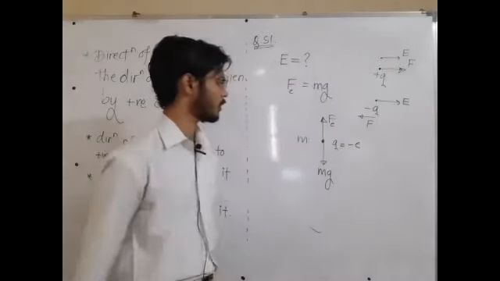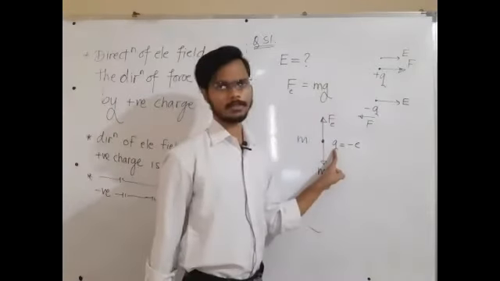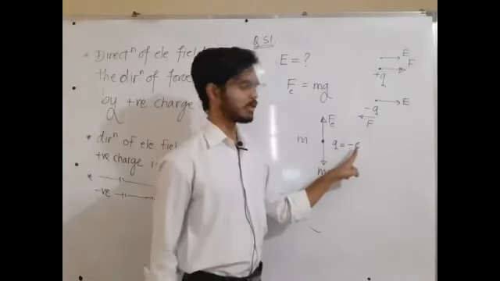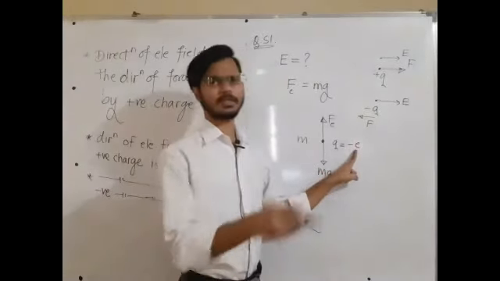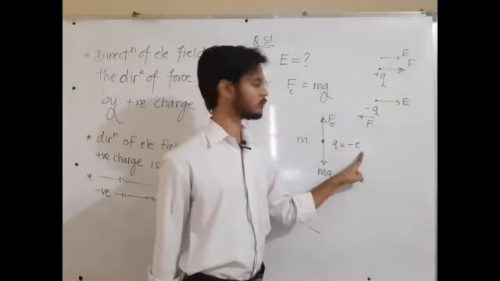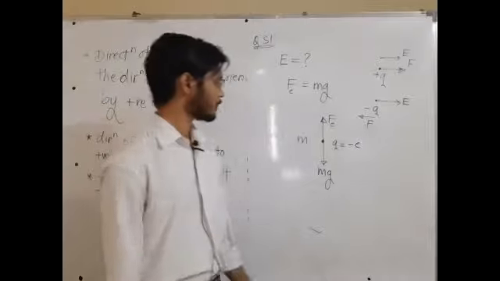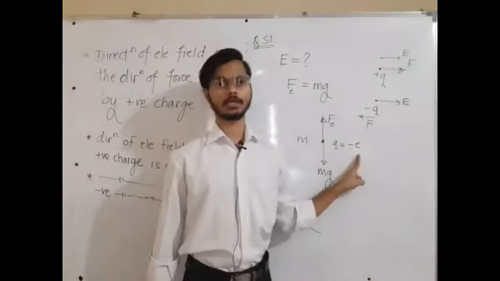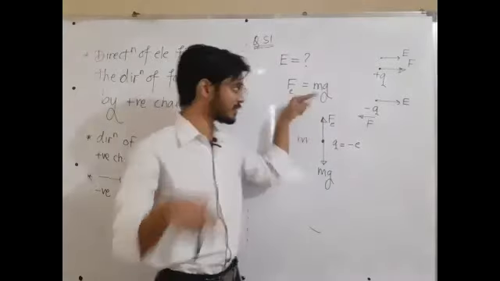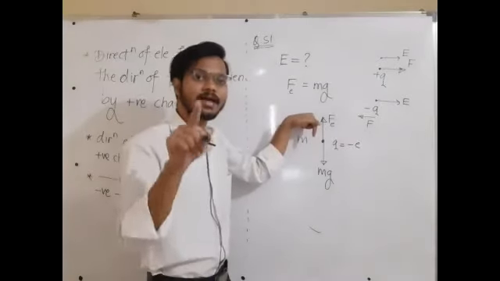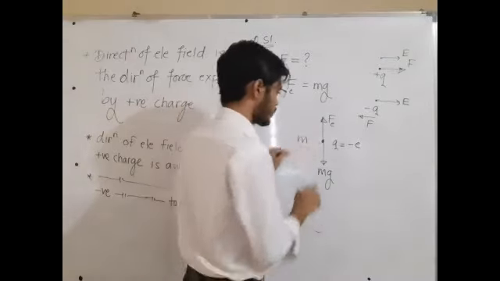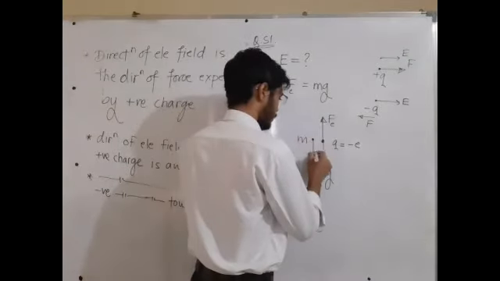Now this is an electron. This electron has negative charge, minus e, where e is just a number, 1.6 into 10 raised to minus 19. Minus 1.6 into 10 raised to minus 19 coulomb is the charge on the electron. Electron is a negative charge, and it is experiencing upward force. It means if we place a positive charge, it will experience downward force, and the direction of force experienced by a positive charge is the direction of the electric field. So at this point, the electric field must be downward.